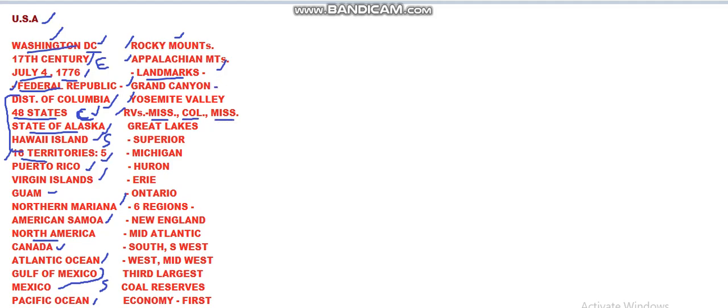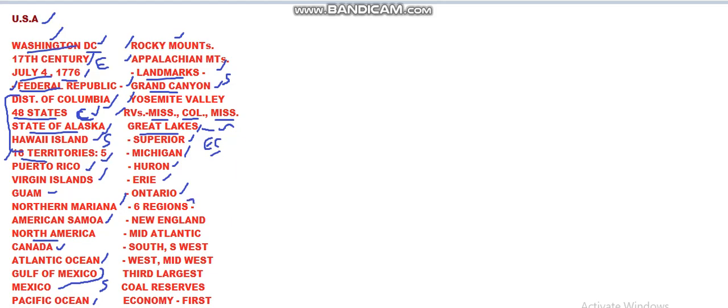So Grand Canyon is a very important thing, as this is one of the natural wonders of the world. And there are Great Lakes in the USA. They are a chain of lakes that are present in a continuous chain way in the eastern central part of USA. We shall locate them. So this chain consists of Lake Superior, Michigan, Huron, Erie, and Ontario.